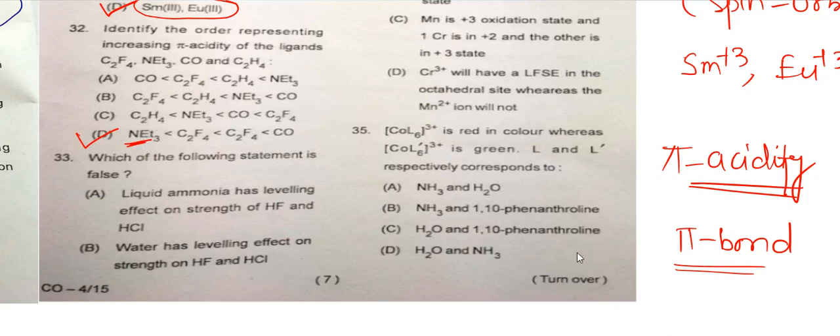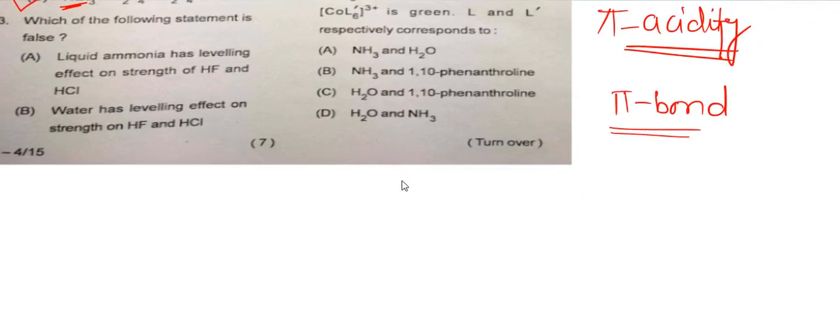Pi acidity is simply the electron-accepting power, the electron deficiency of pi bonds in the compounds. Obviously, carbon monoxide has much more pi acidity than C2F4, because in C2F4 the fluorines are strongly electron-withdrawing groups, and fluorine will withdraw the electron.